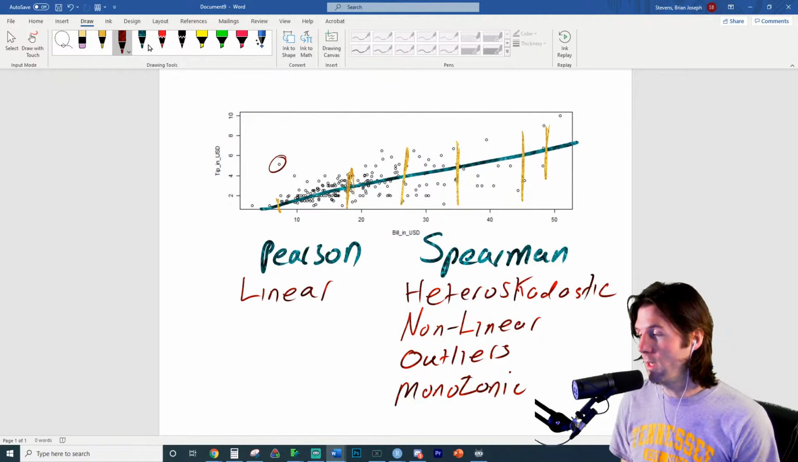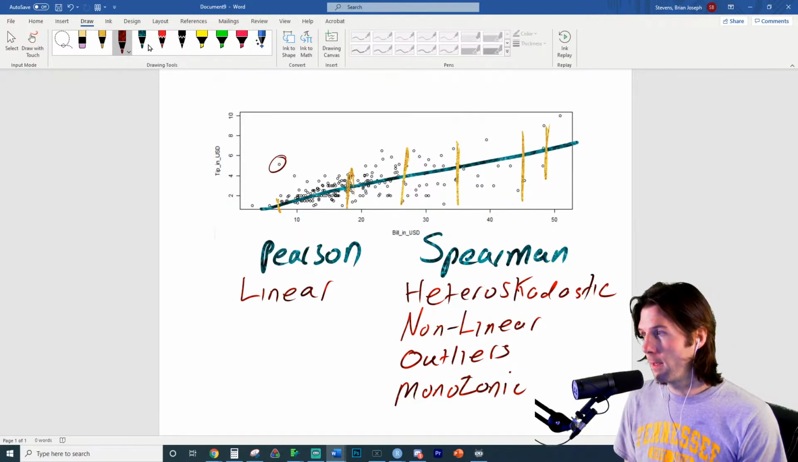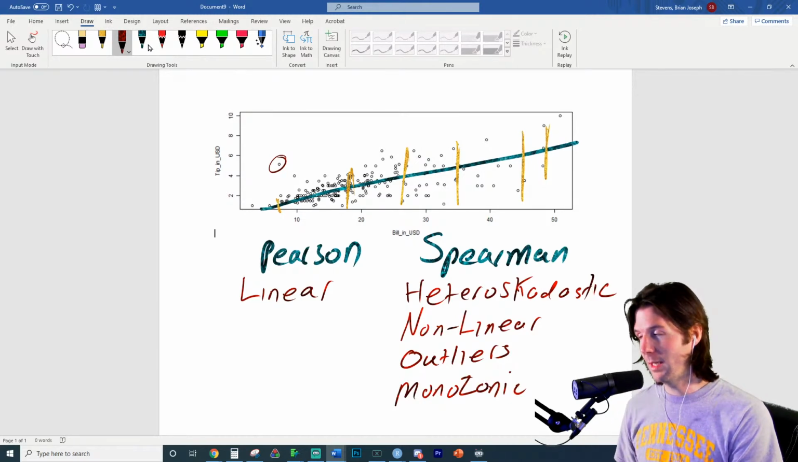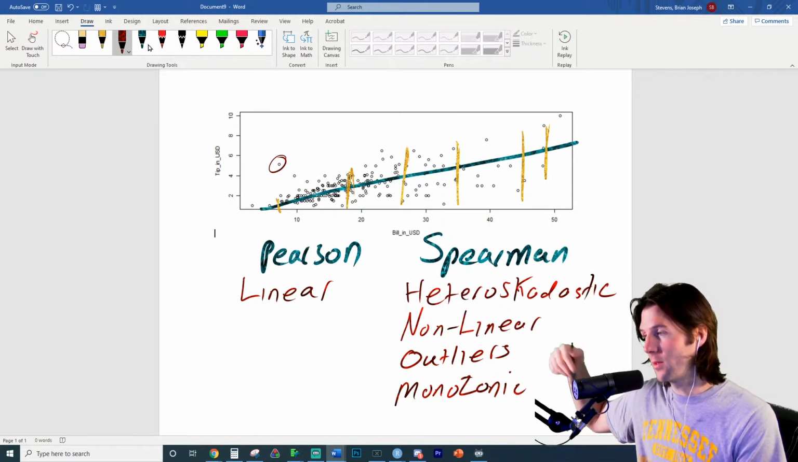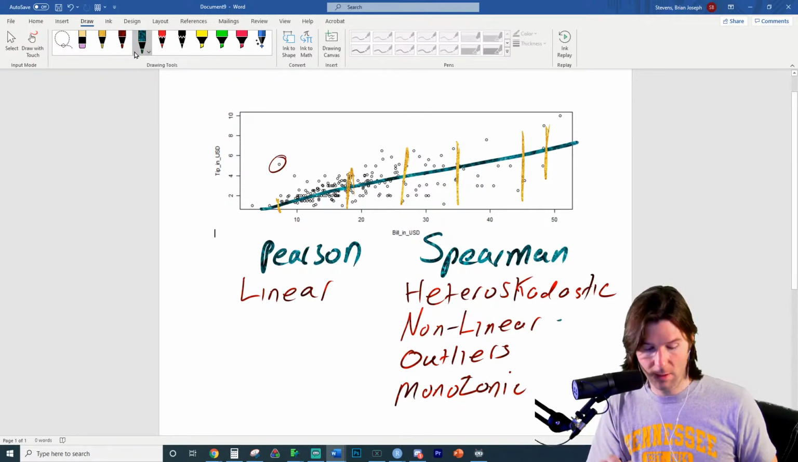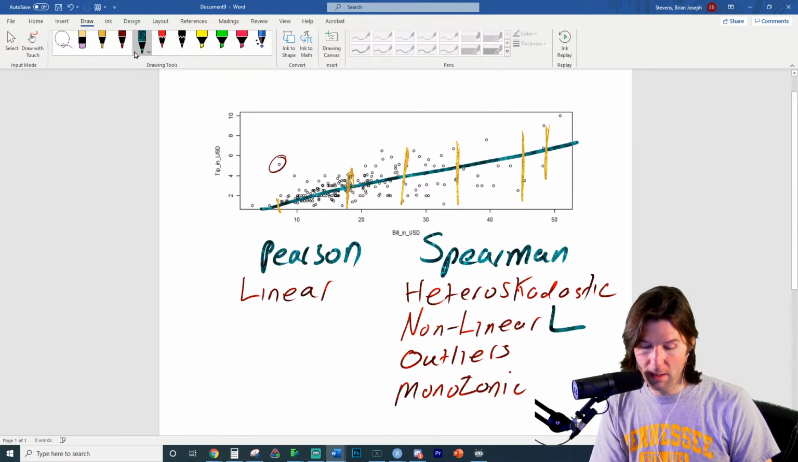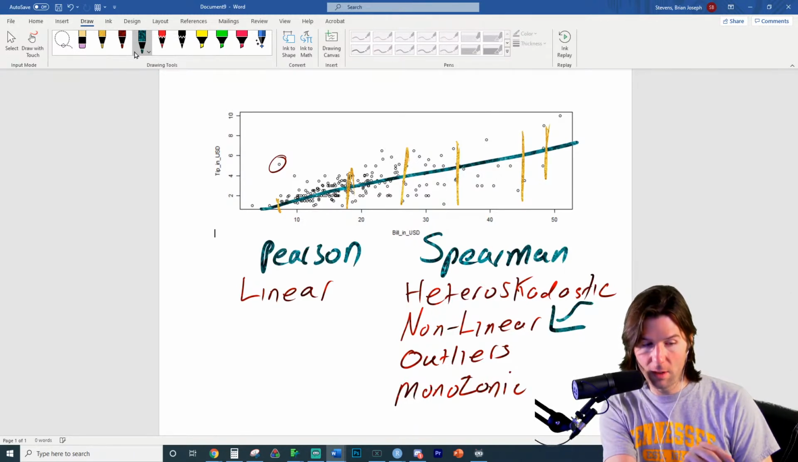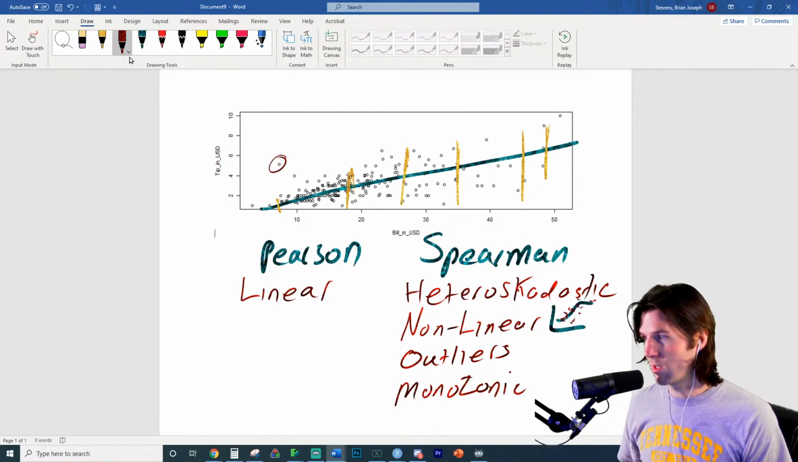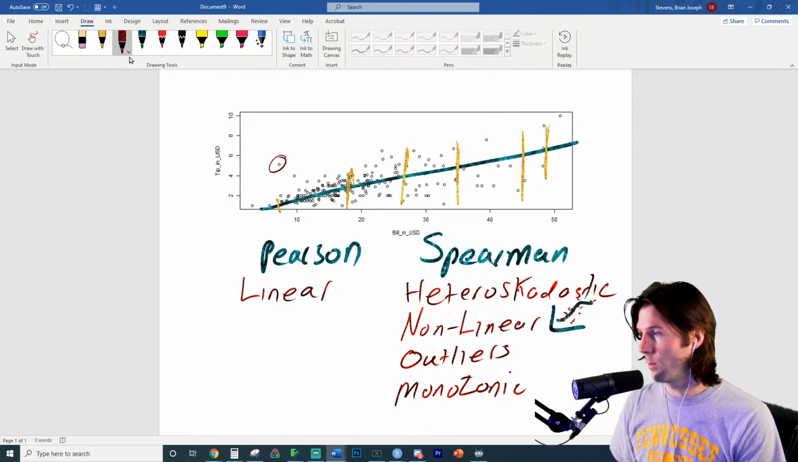So what issues do we see right here? I see a heteroscedastic relationship. It handles nonlinear. It doesn't have to be nonlinear, but it can handle it. If it had a plot that looked something like this right here, it could handle a nonlinear relationship. It could handle nonlinear relationships, but they still have to be monotonic. They go in one direction.